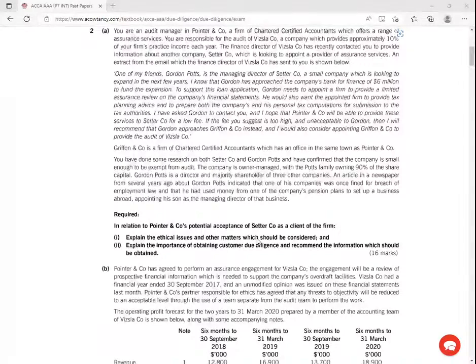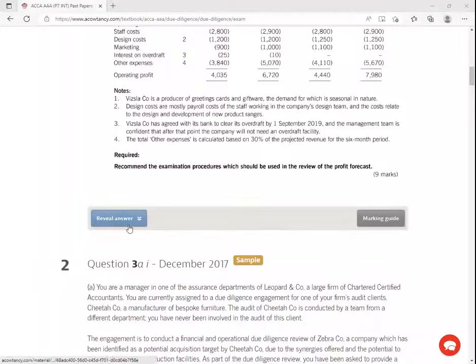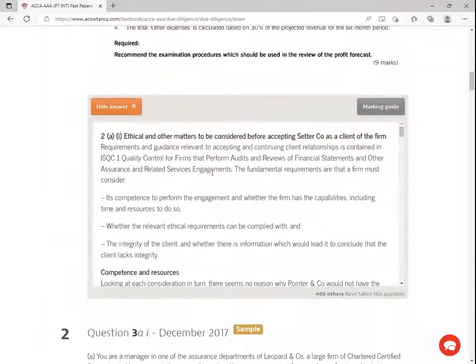So we've explained several as we were reading the question, so mine will basically go to the answer here. Ethical and other matters to be considered before accepting Theta Company as a client of the firm. Requirements and guidance relevant to accepting and continuing client relationships is contained in this international standard quality committee. There is a quality committee. Nowadays, like last semester, they asked students about things they could not see. There is this quality committee that gives recommendations about the quality standards, the quality processes.